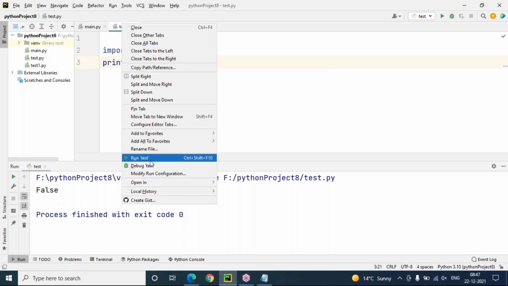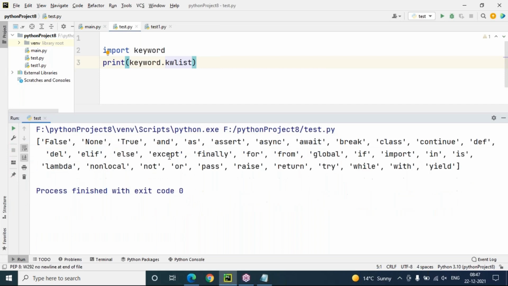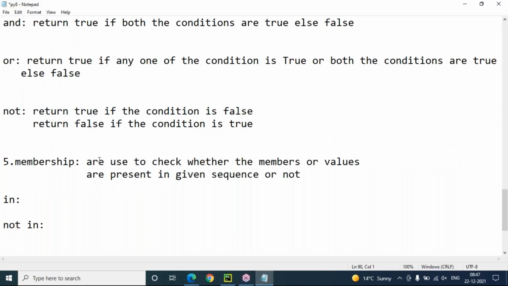Once I use this, now observe here. Somewhere we find not is a keyword, and here you can also see in is a keyword. Is is also a keyword, is not also. Is, I'm going to use next for the identity operator. First, let me talk about membership operators.